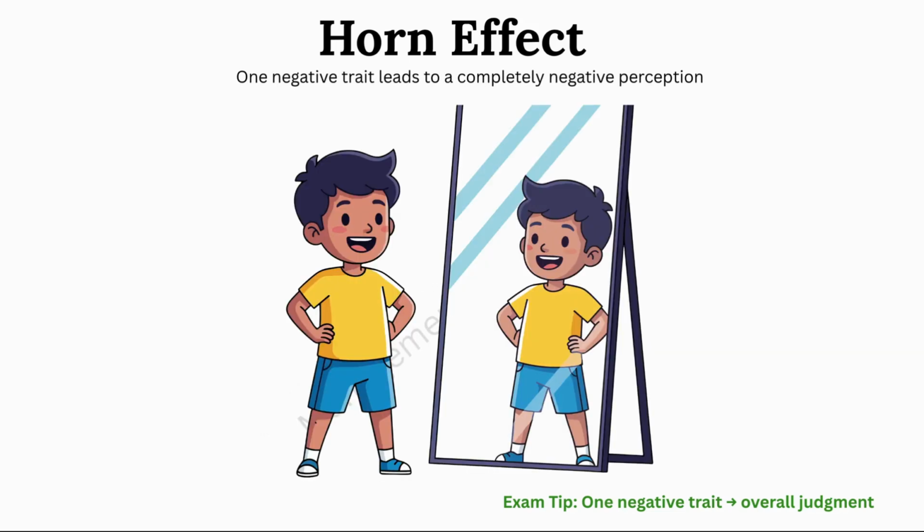The horn effect is the opposite of the halo effect. Here, one negative trait leads to a complete negative perception. For example, if an employee makes a mistake during a presentation, the manager may label them as careless or incompetent. One mistake affects the entire judgment. Exam tip: horn effect equals one negative trait means overall negative judgment.